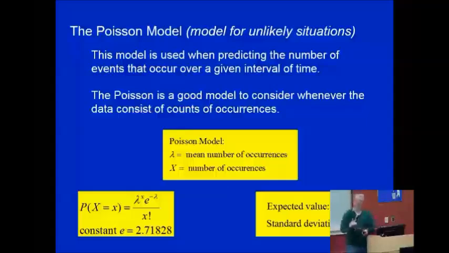And then in the denominator, we see that x factorial, and so whatever that x is that we're testing, let's say 10 again, it would be 10 factorial, 10 times 9 times 8 times 7 times 6 times 5 times 4 times 3 times 2 times 1. Our expected value over time is lambda. So over time, we expect to see what we've seen. And then the standard deviation is the square root of lambda.